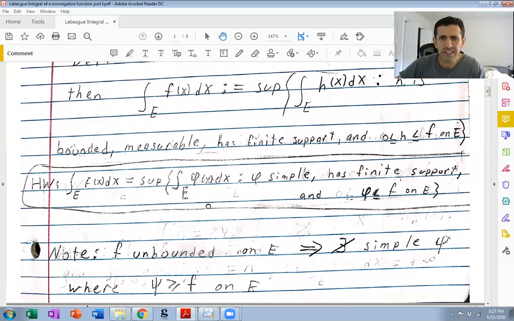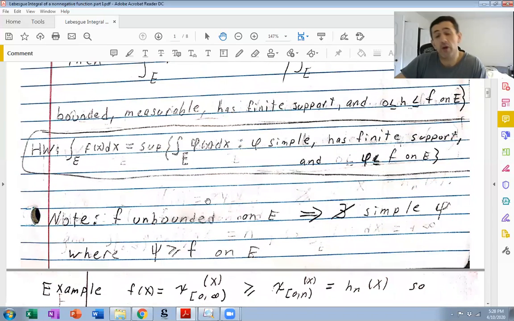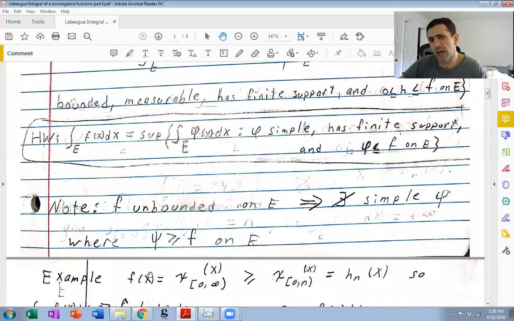All right, so let me do an example where the Lebesgue integral is infinite. Let's say f of x is the characteristic function from 0 to infinity. Certainly measurable, non-negative. Let's prove that the integral of this function on the set 0 to infinity is infinity.